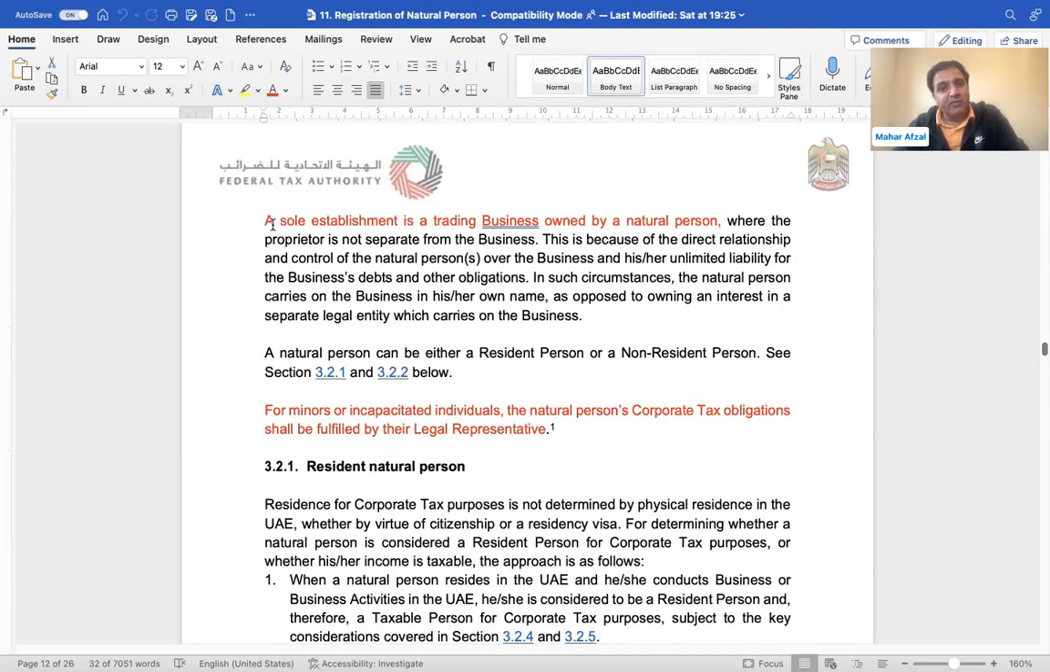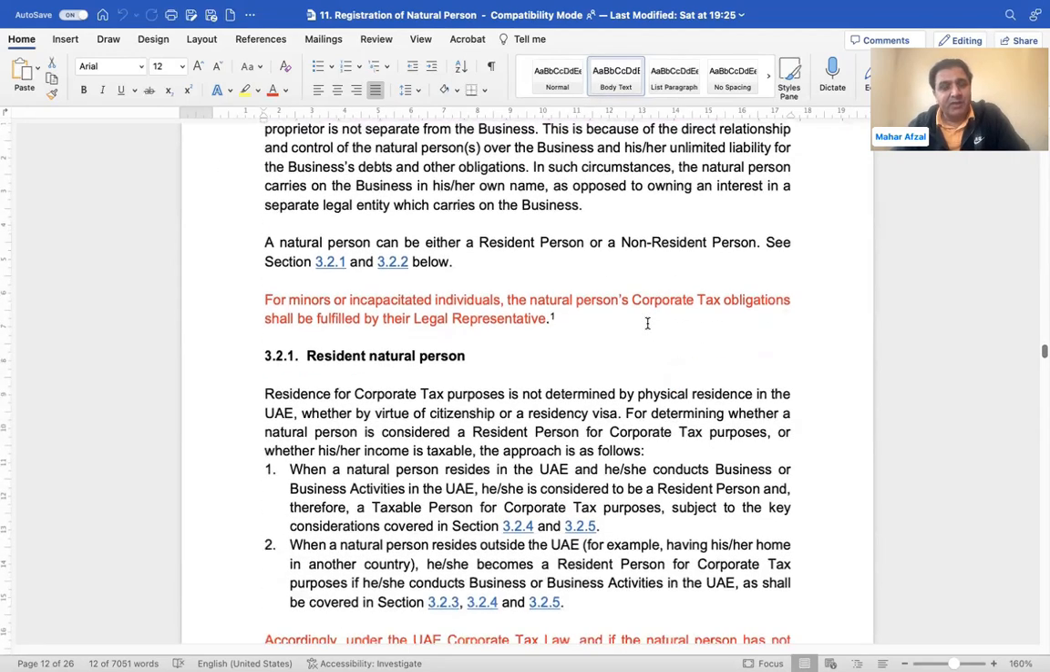This line is very unusual for me. I have highlighted it. Basically, they say a sole establishment is a trading business owned by natural persons. We need to get some more clarity on this. Other than a trading business, can they not conduct any other business as a sole establishment? This is my question, and this is the reason I have highlighted it.